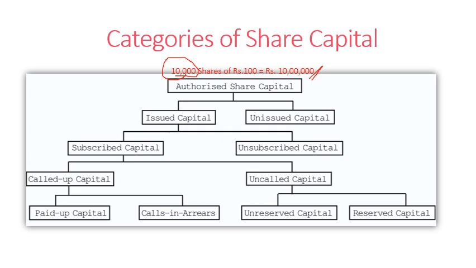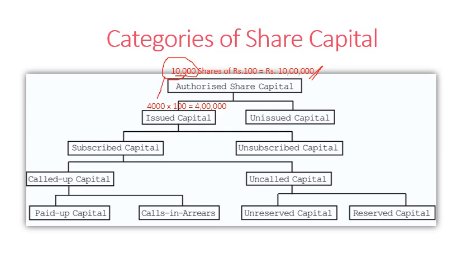Say, for example, now this company is issuing 4,000 shares from this 10,000 to the public. They are planning; they need 4 lakh rupees fund. That's why they are issuing 4,000 shares from these 10,000 shares.